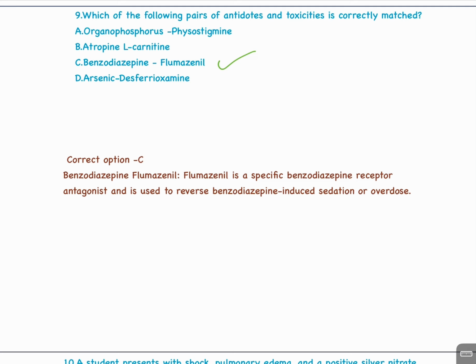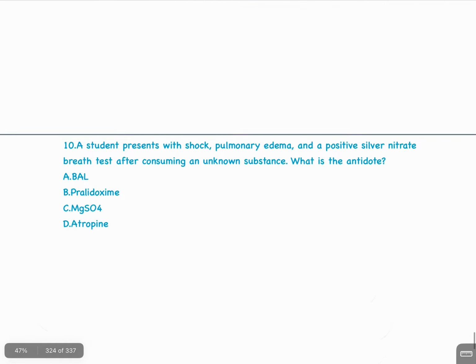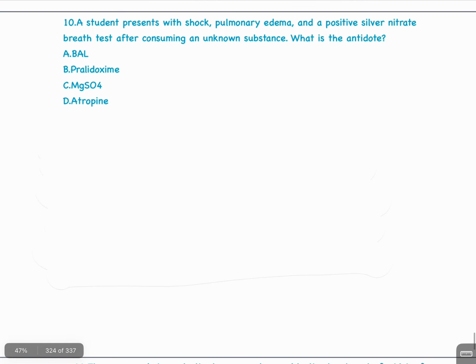Flumazenil is a specific benzodiazepine receptor antagonist and is used to reverse benzodiazepine-induced sedation or overdose. Question number 10. A student presents with shock, pulmonary edema, and a positive silver nitrate breath test after consuming an unknown substance. What is the antidote? A. BAL, B. Pralidoxime, C. MgSO4, D. Atropine. The answer is MgSO4.